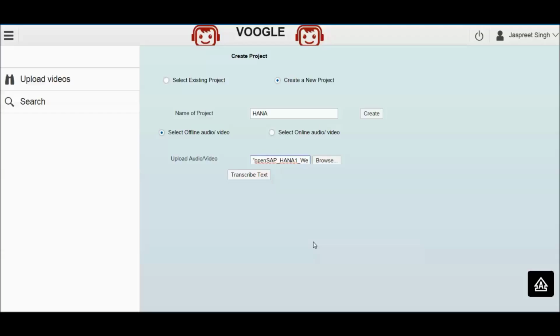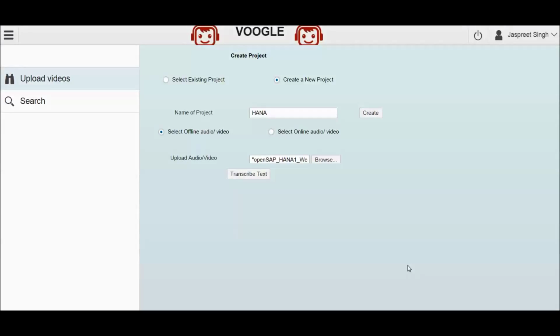This Java application is using Carnegie Mellon University's open source project Sphinx. Sphinx is a widely regarded open source project for voice to text conversion. So using this project, all the transcripts will be created and then these transcripts will be loaded to the HANA server. And since the text is available on the HANA server, you can run semantic analysis on it, you can run all sorts of analysis on it and leverage the capabilities of SAP HANA. So let us press the transcribe button and transcribe the text and load it onto the SAP HANA server.